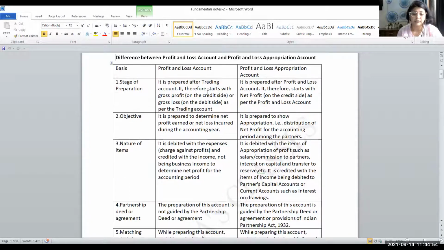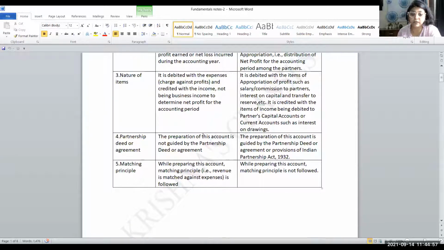Now, if we talk about what is partnership deed or agreement, is there any impact on the preparation of profit and loss account? The partnership deed is not guiding how profit and loss account has to be made. It is a general rule for every business, whether it is a partnership business or a sole proprietorship business, how generally profit and loss account is made, that is being followed. But for profit and loss appropriation account, yes, we do have to see what the deed is saying or what the Partnership Act 1932 is saying.